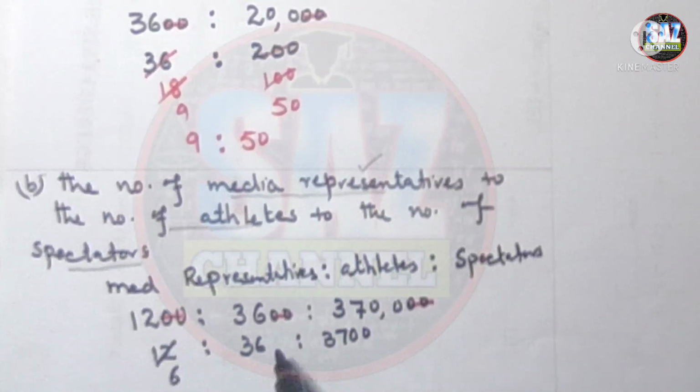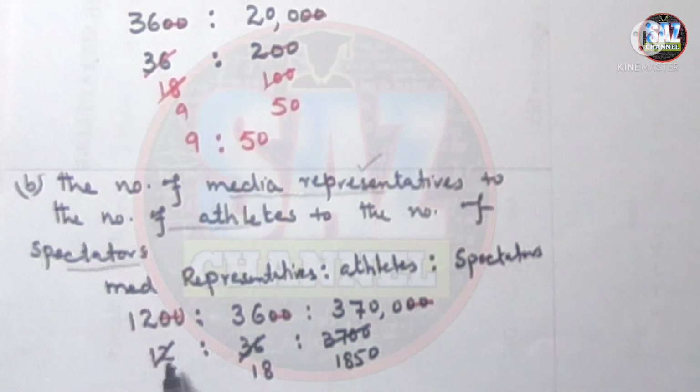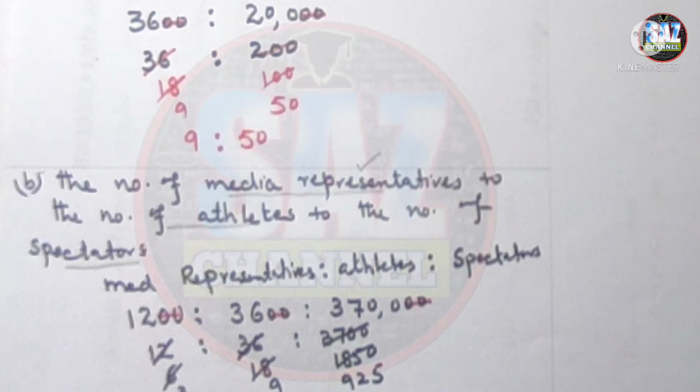2 6s are 12, 2 18s are 36, and 2 9s are 18, and again 2 2s are 4. 3 and 9, 9 plus 2 is 11, 11 plus 5 is 16.